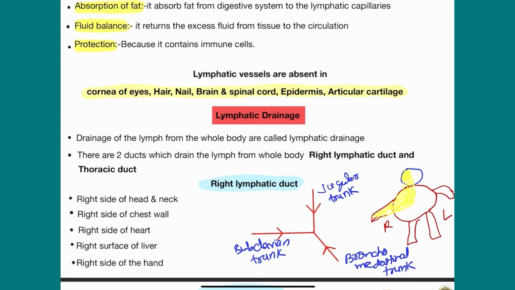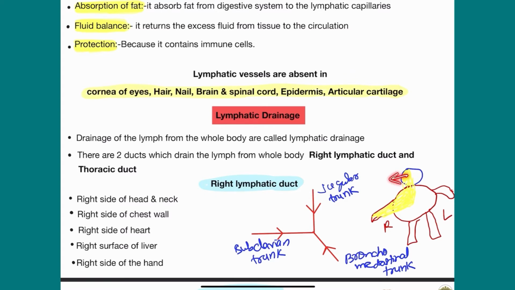I colored this part. Only this part is drained by the right lymphatic duct: the area of the head above the diaphragm. This part above the diaphragm is drained by the right lymphatic duct. Only this part. All other parts are drained by the thoracic duct, which I will discuss later. Now I will first discuss only the right lymphatic duct and how it works.